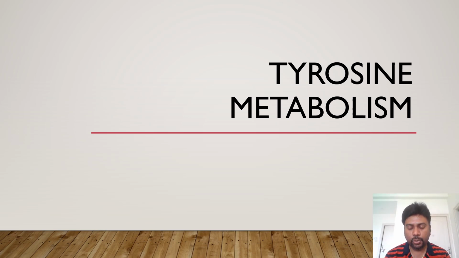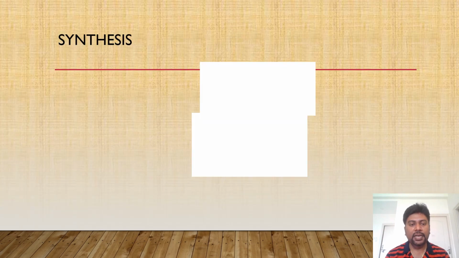Good morning. In this video, we will discuss tyrosine metabolism. Metabolism is a process which includes both anabolism as well as catabolism. Anabolism means synthesis. So first we'll start with the synthesis of tyrosine. Tyrosine is a non-essential amino acid, which means it can be synthesized in our body.